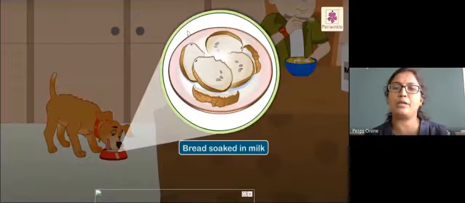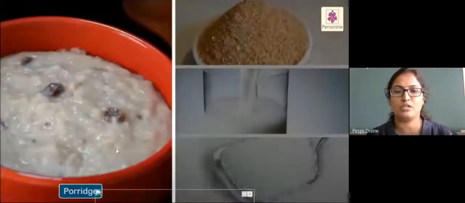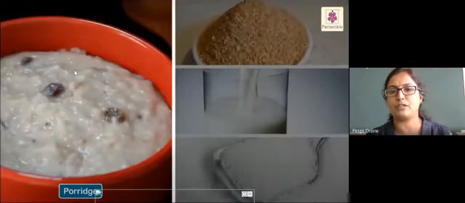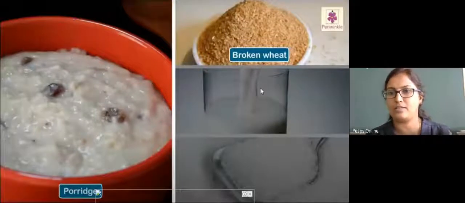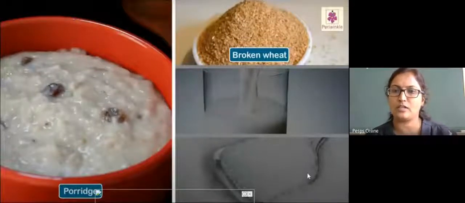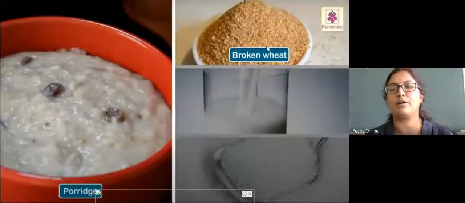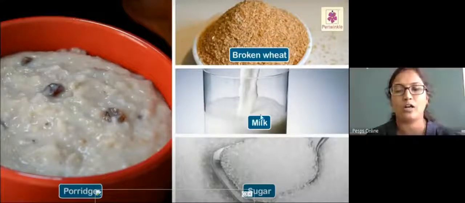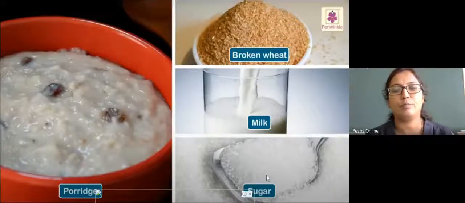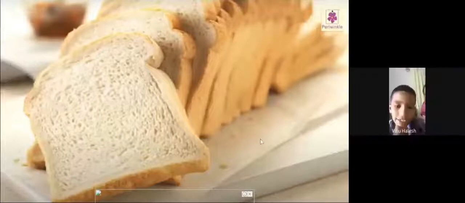Bread is prepared using wheat flour, right? And porridge is prepared using broken wheat, milk, as well as sugar. These are the ingredients. Where did they get the broken wheat? From the wheat plant. Where do they get the milk? Milk from the animal, the cow. Sugar is from a plant. Bread is from the wheat.